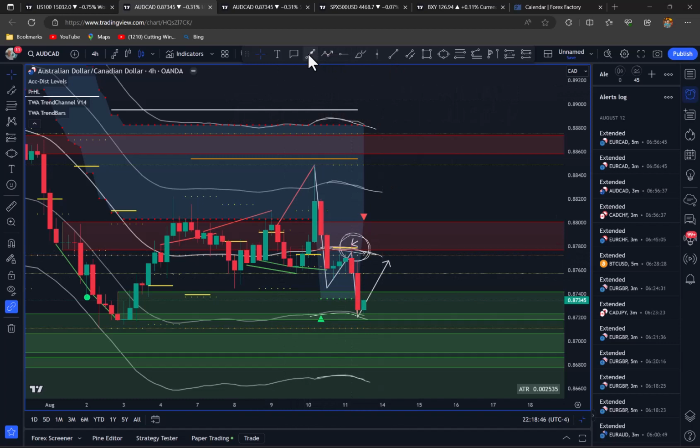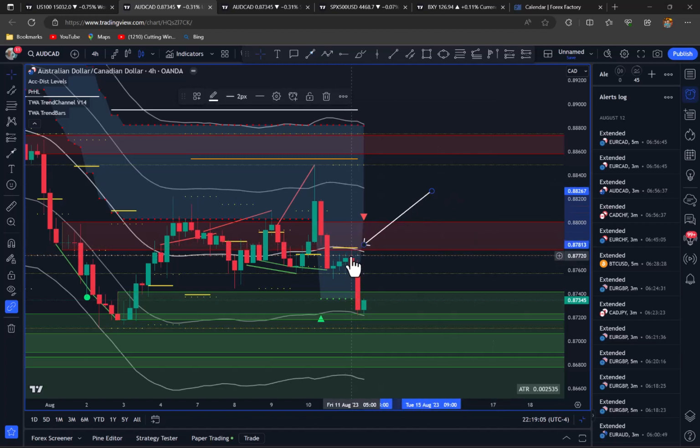The other thing you're looking for is you want to see it moving into where there are yellow, orange or white lines, dotted lines or straight lines. So you've got a yellow dotted line, that's a daily. Okay, you want to see it move into a daily that's taken out daily buy-side liquidity here. It's a stop run. It's trading into this red zone. So that is a pretty high probability setup.